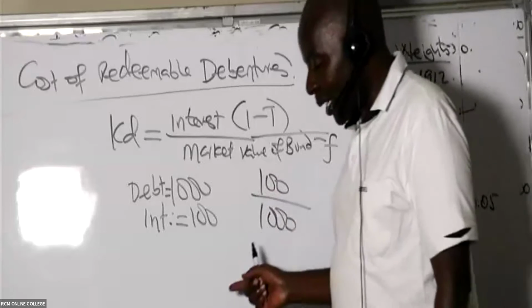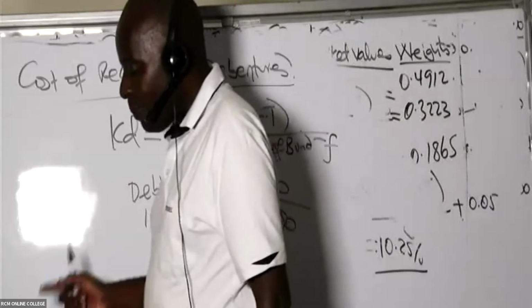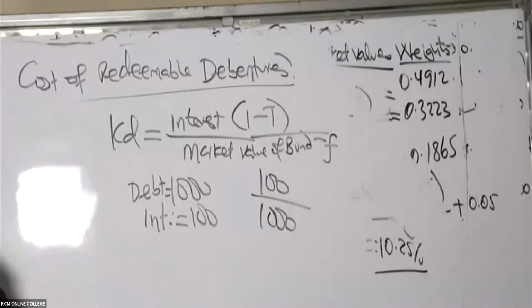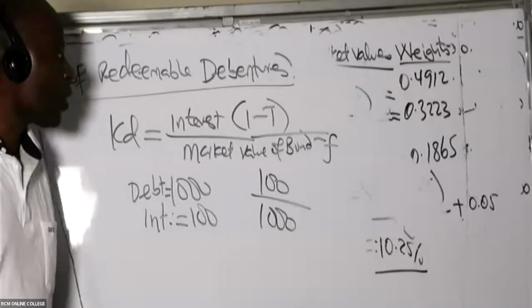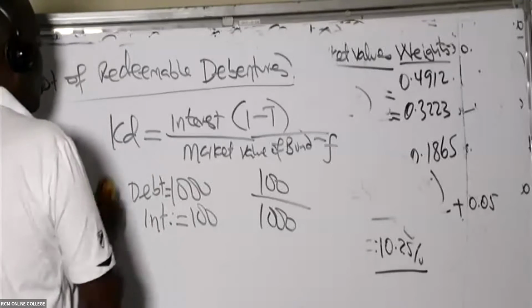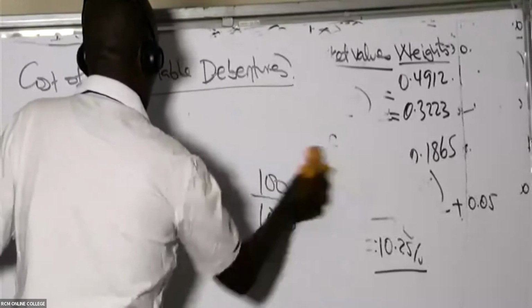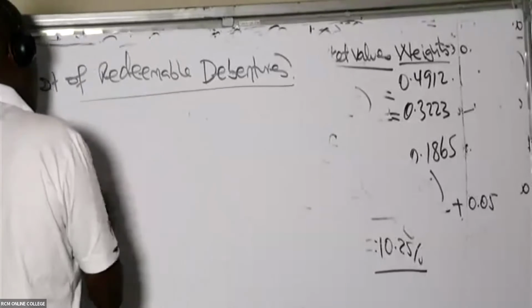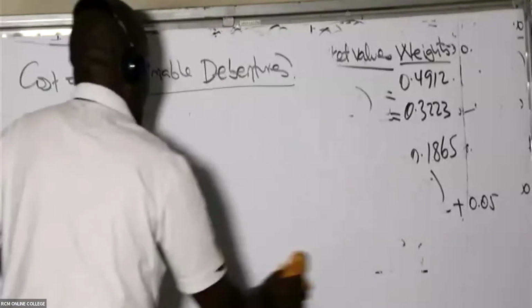But now, ladies and gentlemen, this one happens to have a maturity period. So it's redeemable. And if it is redeemable, this is normally what we do to get the cost of a redeemable debenture instrument.